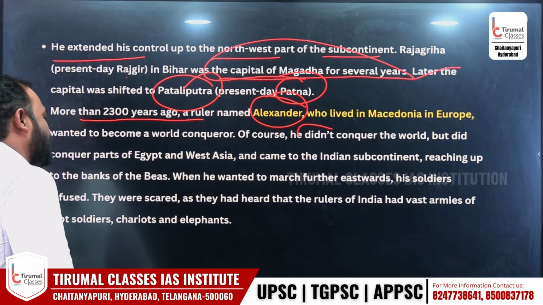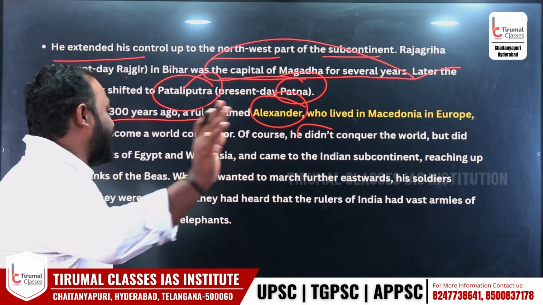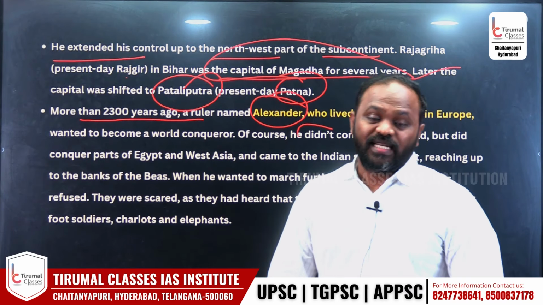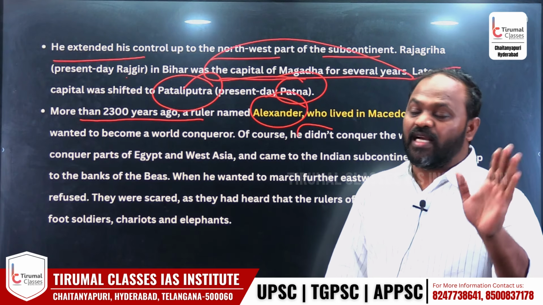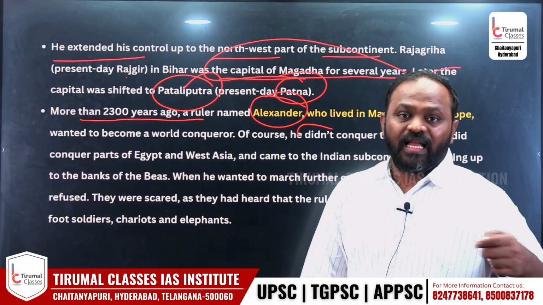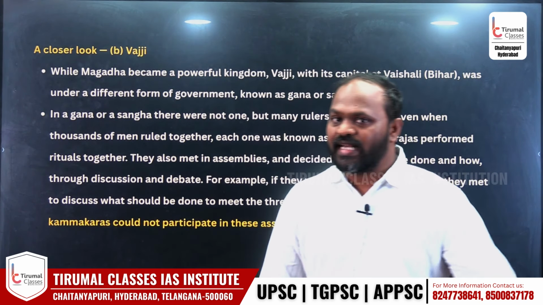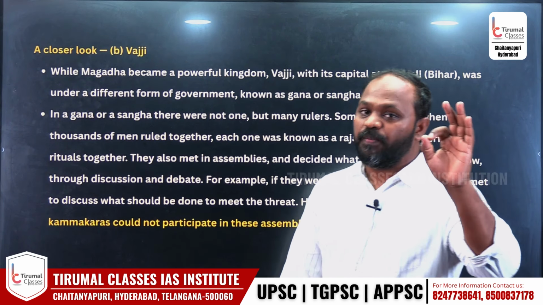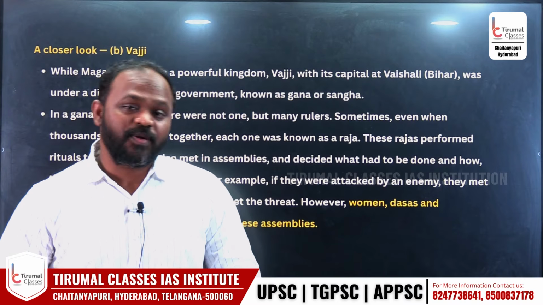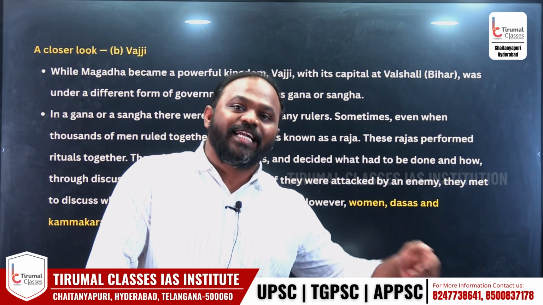So Alexander was the one who captured Egypt, who captured some places of West Asia, but he was not allowed to enter into India, because in India we have 16 Mahajanapadas, very powerful rulers with a very strong cavalry, elephant forces, chariots, soldiers. That is why Alexander tried to enter, but we prevented. Very interesting story. We will discuss that in upcoming lectures about Alexander and who stopped Alexander's entry into India.